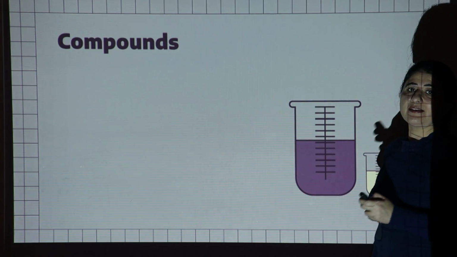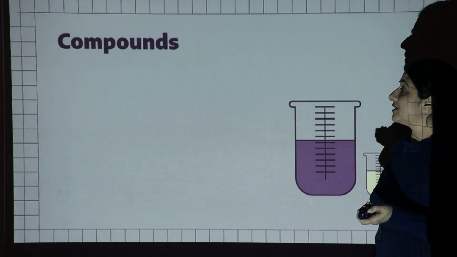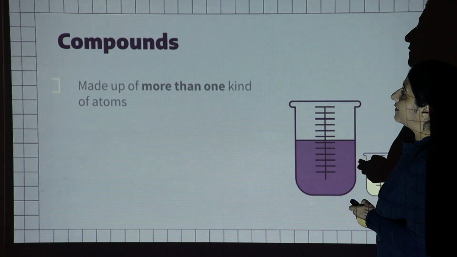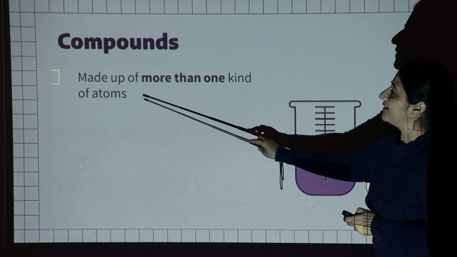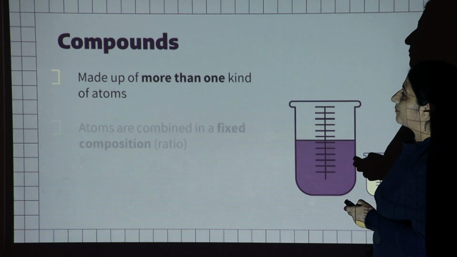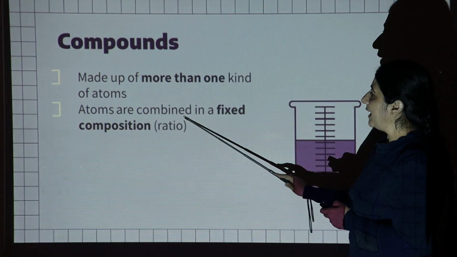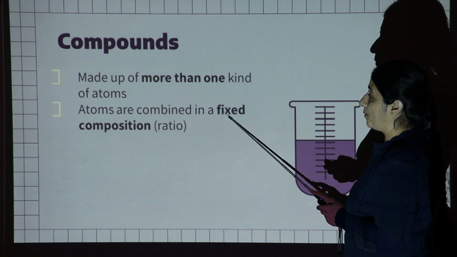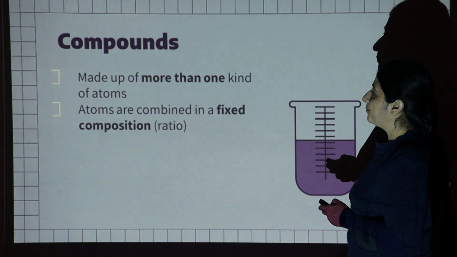The next one is the compounds. The compounds are also pure substances, but they are made up of more than one kind of atom. The atoms are combined in a fixed ratio by mass, or we can say fixed composition.